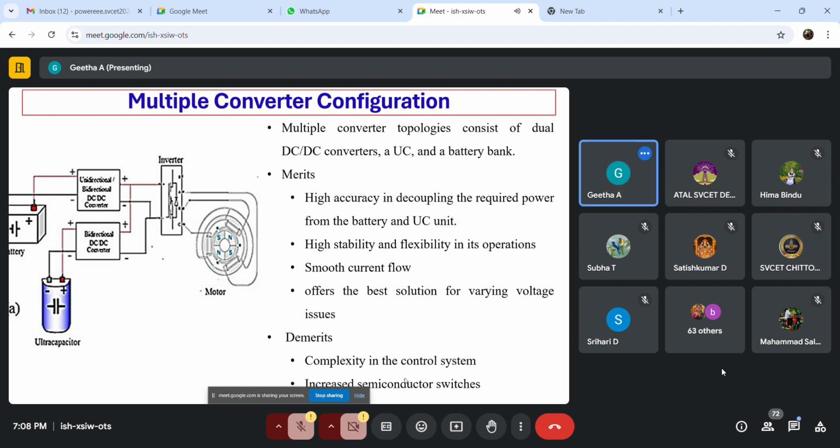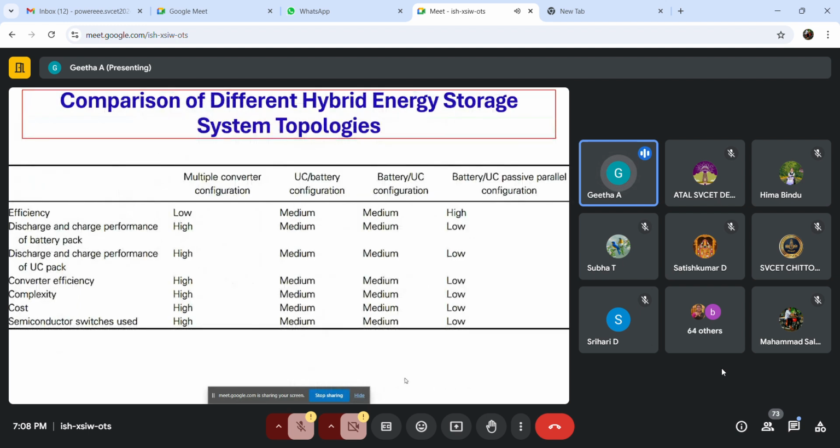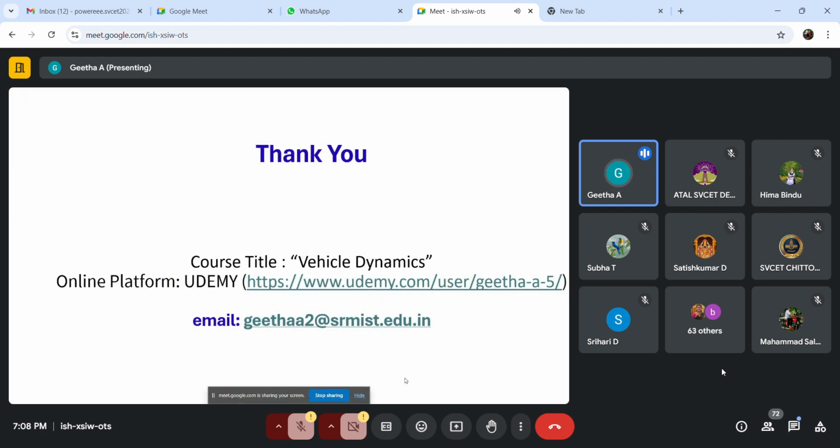If you are yet to start your research, you can work on this area if you wish, and you can contact me if you need any help in the design of your components for your vehicle, or in the battery as well, or in any other area related to electric vehicles. So with this, I would like to conclude my session. If you have any queries, you can ask.